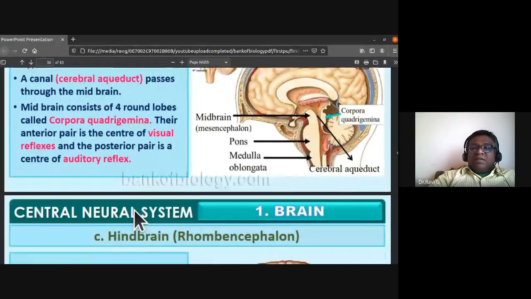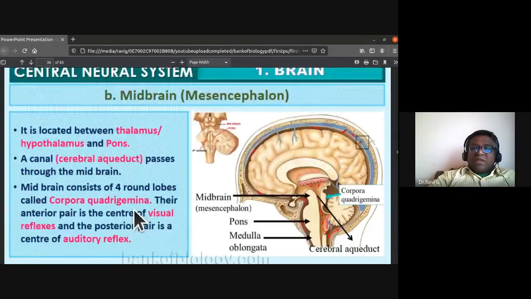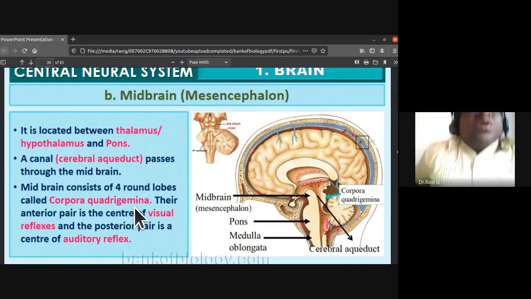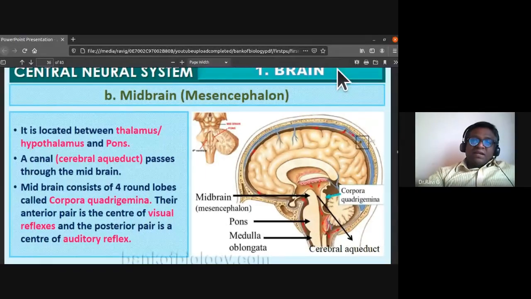The hindbrain we'll be discussing in the next class. Any doubts or clarification, dear students? In today's class, we discussed the nerve impulses and their transmission and the types of synapse, that is, electrical synapse and chemical synapse. In human beings, it is through chemical synapse, with neurotransmitters like acetylcholine and adrenaline. These are the things we have discussed in today's class. Do you have any doubts or clarification, dear students?